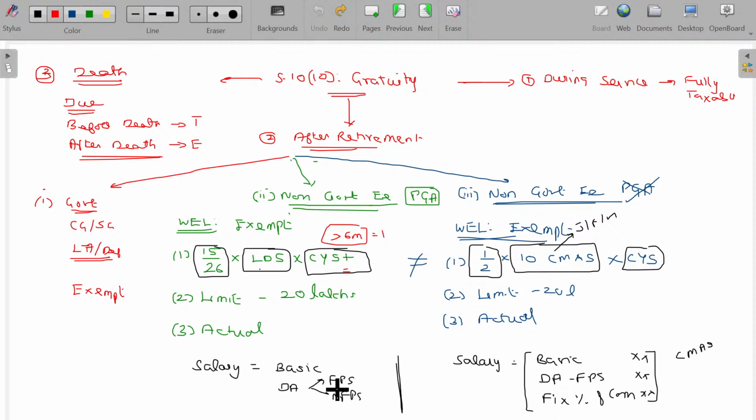Now, you have to understand what is called DA, the forming part and non-forming part of salary. During the service, your basic salary is 10,000 and a DA of 40% may be offered, probably 4,000, so 14,000. During your service period, you will be getting 14,000 rupees. At the time of appointment itself, the employer says, during your service, your salary being basic plus DA, what we offer will be eligible. But after the retirement, some retirement benefits may be calculated like gratuity, pension, and some PF and all.